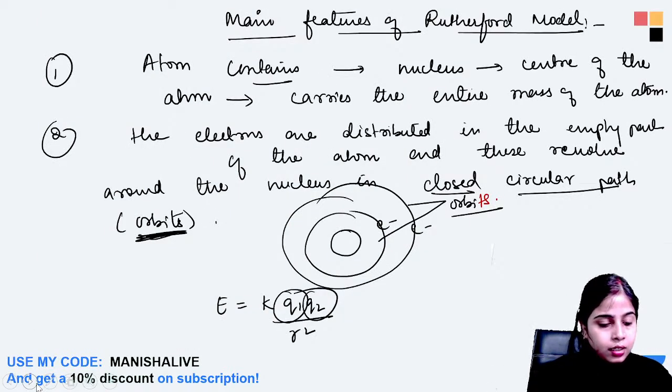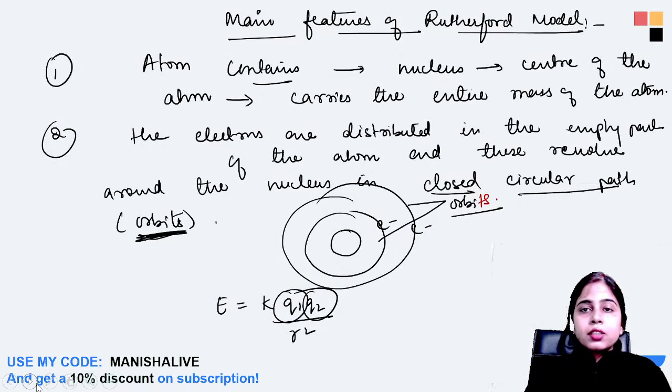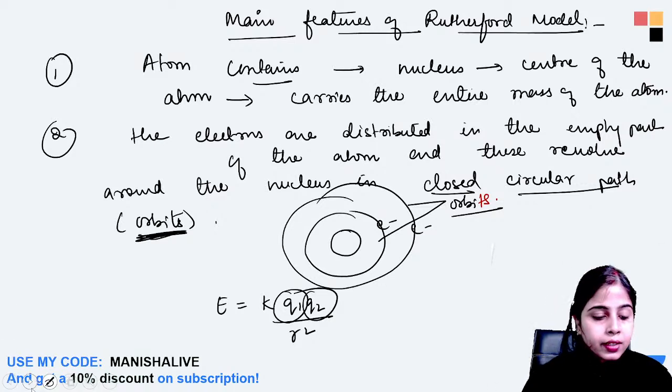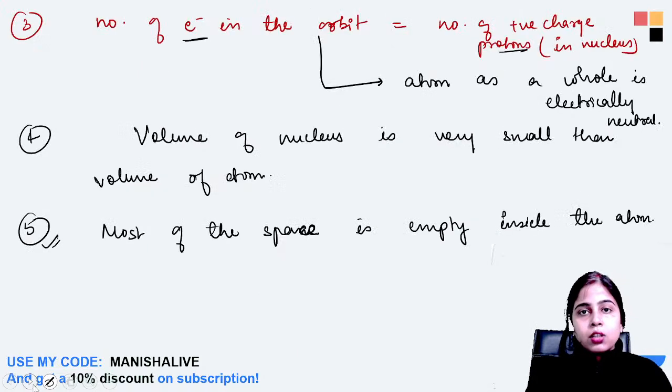Okay. Thank you Avinash. Thank you for confirming. So what were the features that I discussed with you in the last class? If you have any doubt regarding any of the postulates or any of the findings or observations of Rutherford, based upon which he gave the features of his model, please let me know. Okay. So these all are the main features of the model of Rutherford which he gave after observing the gold foil experiment.